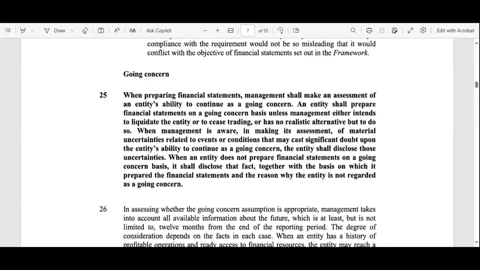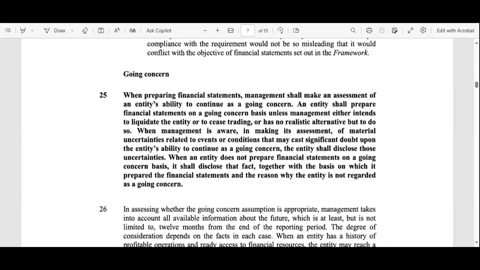Liquidate the entity means selling the entity, or to cease trading, to cease the business, or has no realistic alternative but to do so. When management is aware, in making its assessment, of material uncertainties related to events or conditions that may cast significant doubt upon the entity's ability to continue as a going concern, the entity shall disclose those uncertainties.